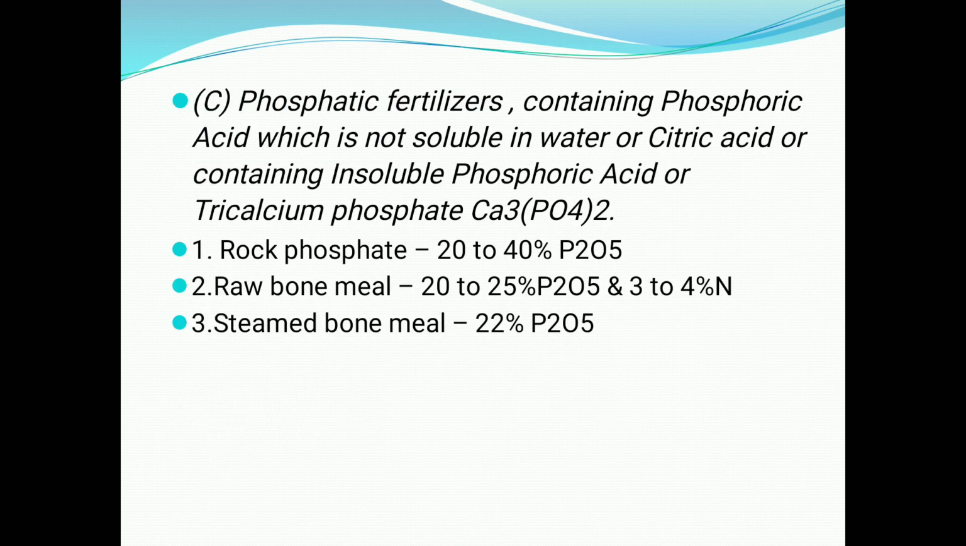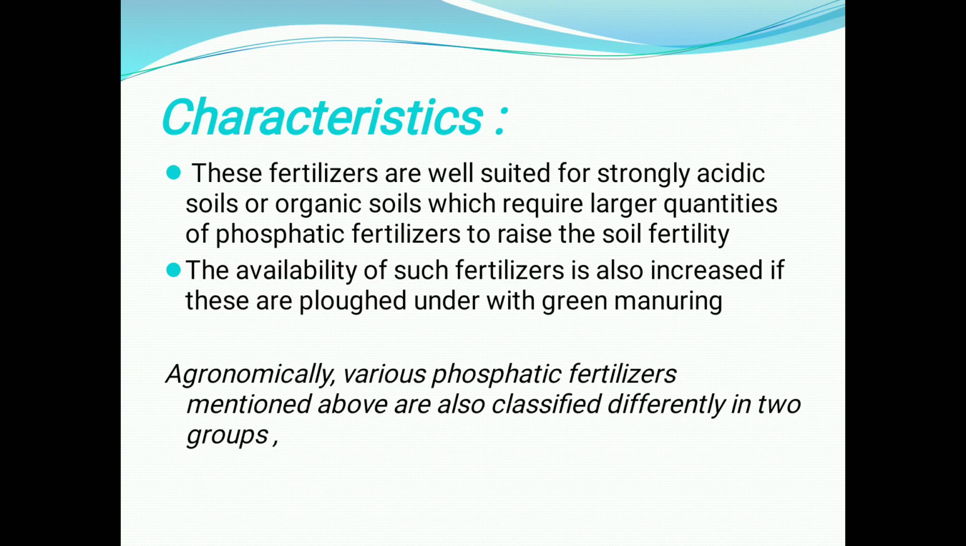Then next class, the third type of phosphatic fertilizer containing phosphoric acid which is not soluble in water or citric acid, or containing insoluble phosphoric acid or tricalcium phosphate, that is Ca3(PO4)2. Example: rock phosphate, raw bone meal and steam bone meal. Characteristics: these fertilizers are well suited for strongly acidic soil or organic soil which require larger quantities of phosphatic fertilizer to raise the soil fertility. The availability of such fertilizer is also increased if these are plowed under with green manuring.